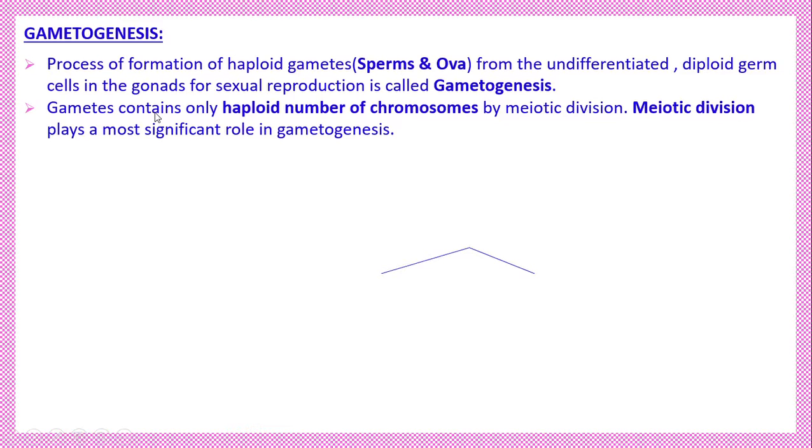Normally, the gametes contain the haploid number of chromosomes because during gametogenesis, meiosis divisions occur. The meiosis division reduces the chromosomal number by half, so it is called the reduction division. It plays a very significant role in gametogenesis, because through the meiosis division, the gametes get half the number of chromosomes, that means the haploid number of chromosomes. This is very important for the maintenance of the definite number of chromosomes of a species.